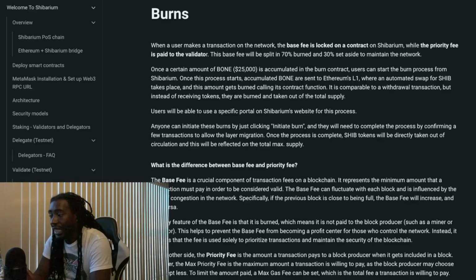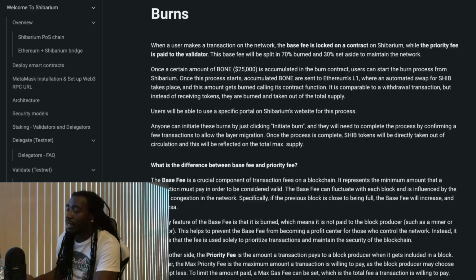So for example, let's say the current base fee on Shibarium network is X bone, and the priority fee for a particular transaction is set at Y bone. When a validator includes this transaction in a block, they will receive the Y bone priority fee as a reward for including the transaction. However, the X bone base fee is not paid to the validator. Instead, it is converted into shib and burned, which means it is removed from circulation and effectively reduces the total supply of shib over time. This mechanism helps to prevent inflation and ensures that miners and validators do not have an incentive to artificially increase the base fee in order to earn more rewards.